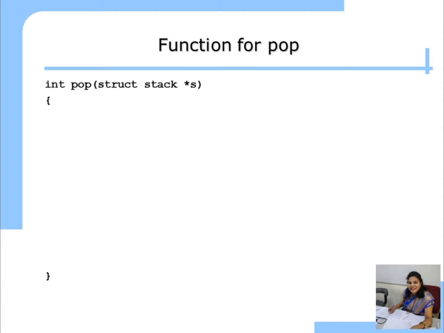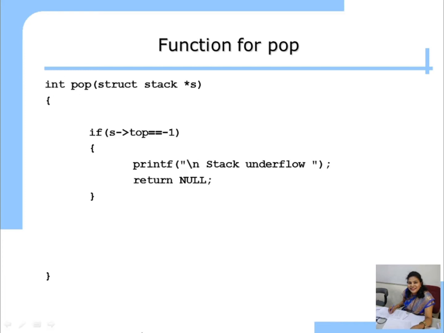So whatever we pop from the stack, we store this element in some variable and we return it. As you know, the elements of the stack have the data type integer. That's why whatever value we are returning is an integer, and that's why the data type of the function is integer. Now you will see, the first step of the algorithm is to check whether your stack is empty or not.